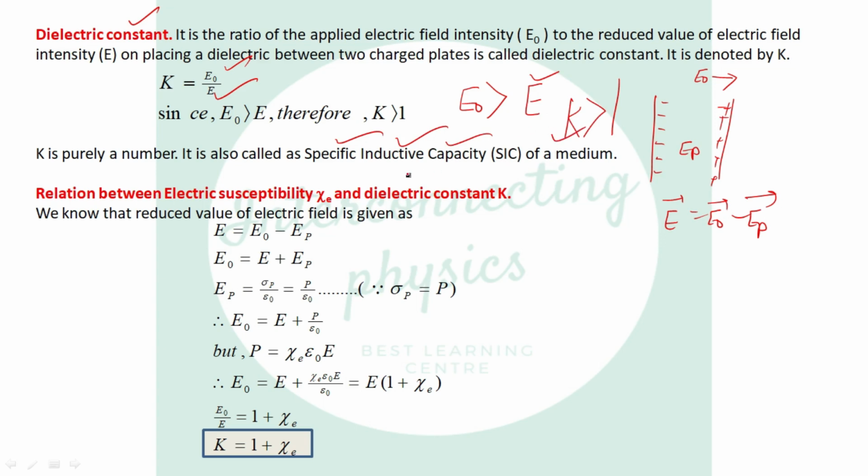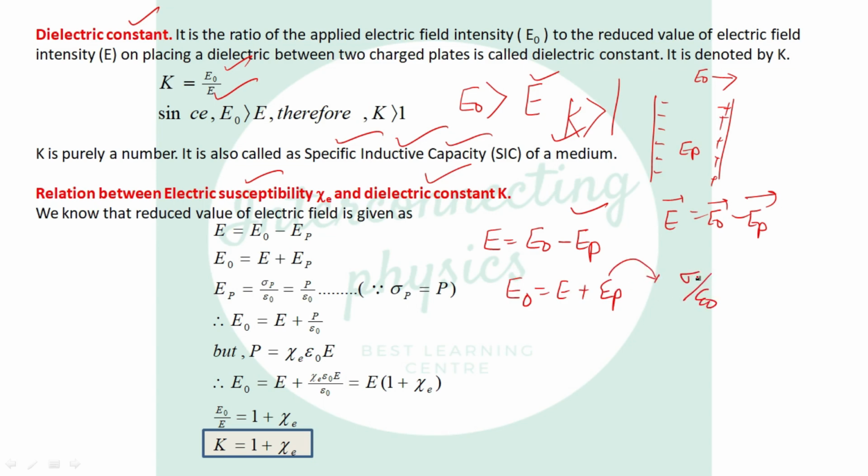Now the relation between electric susceptibility and dielectric constant. We know the reduced value of the electric field is the applied electric field minus the internal electric field, which is the polarized electric field. So E naught will be E plus E P. And what is the electric field on the surface of the conductor or dielectric? Sigma over epsilon naught.